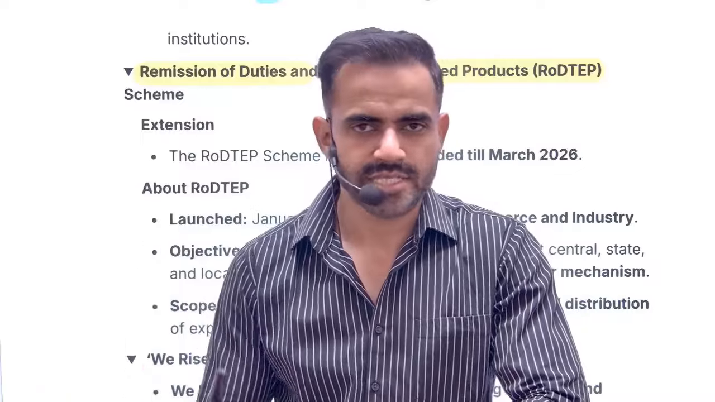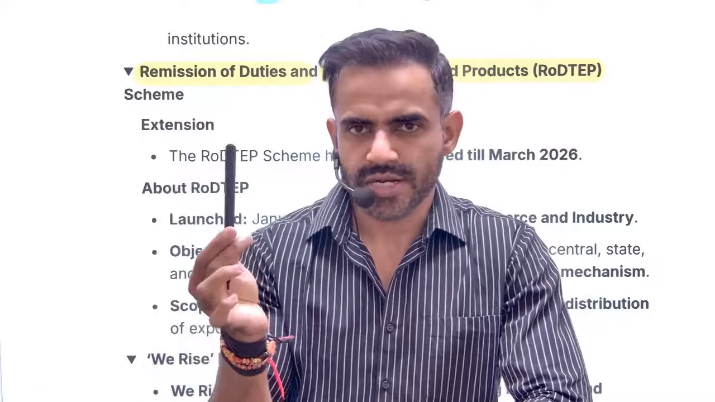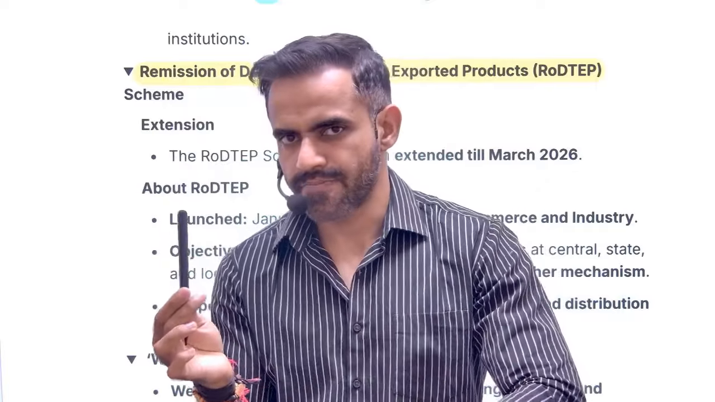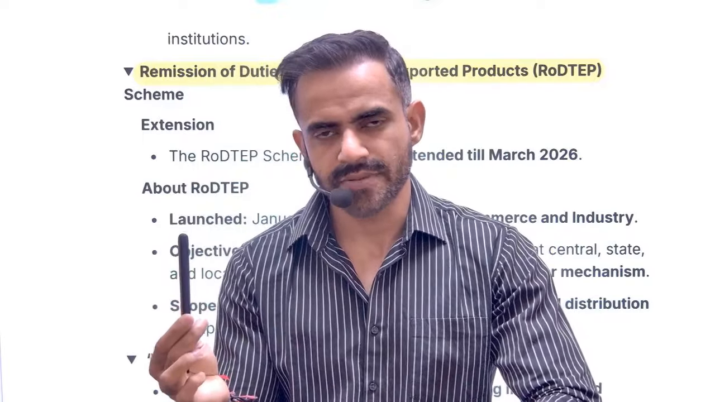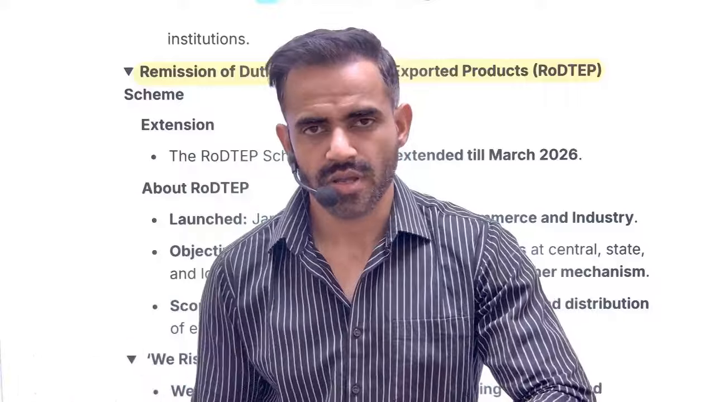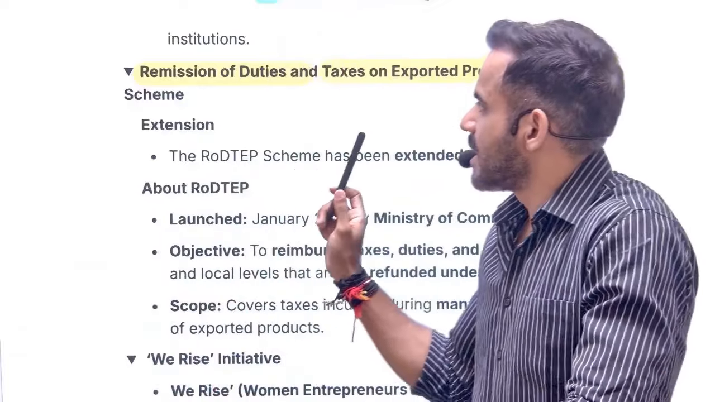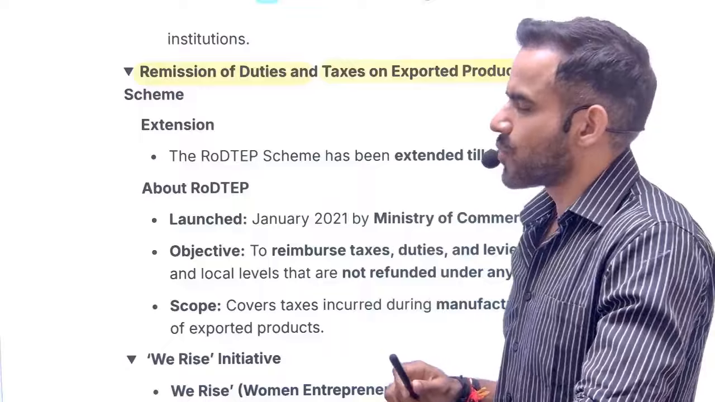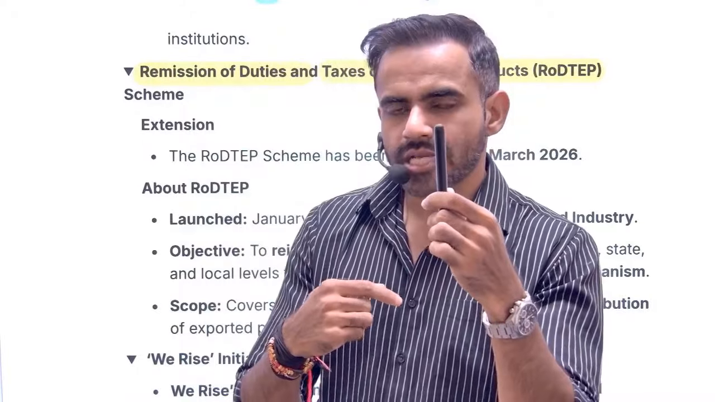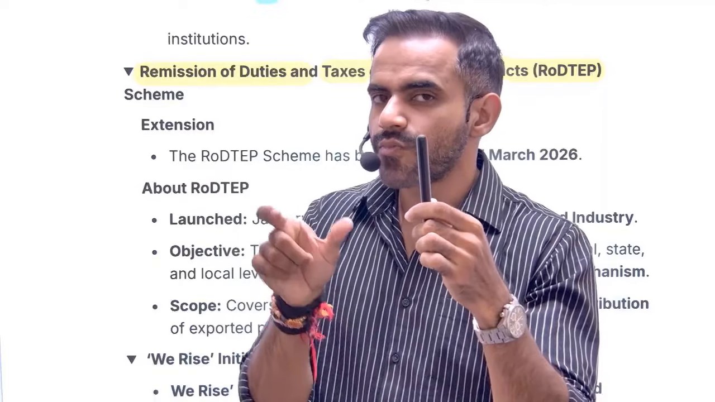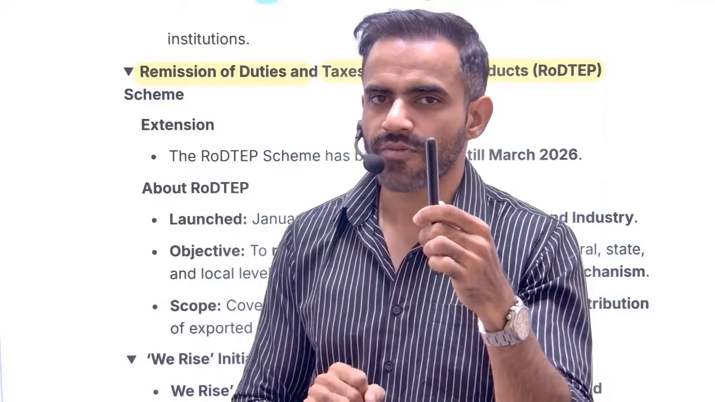Now you are exporting this product. When you will export this product, we will give you that 10 rupee back on export. Why so? So that your product is relatively cheaper in the international market, you can sell more. That is the objective of this scheme, remission of duties and taxes on the exported product. When I am going to export this pen, the government is going to give me back the 10 rupee which I had paid earlier at the time of import.